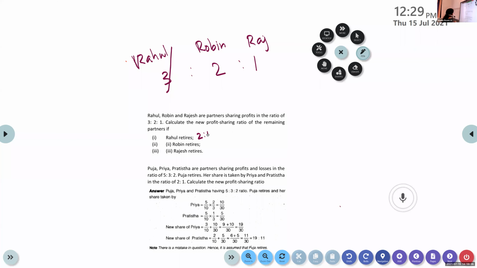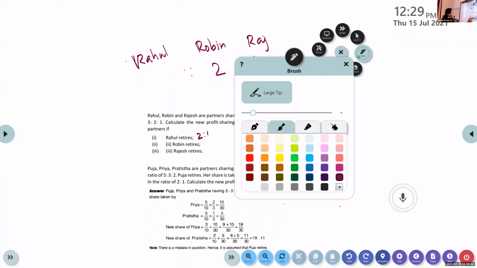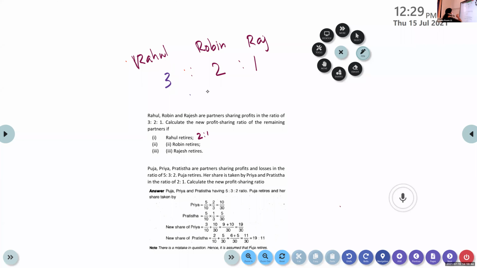Okay. Now the next one. Who's retiring? Robin retires. Robin retires means we'll strike off Robin's share. This is gone. Robin is gone. So what will be the new share? It becomes 3:1. And Rajesh retires. Now the third person is retiring. So that is gone. It becomes 3:2.